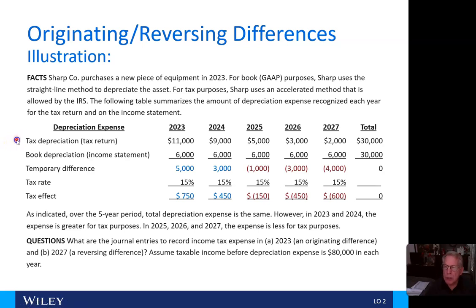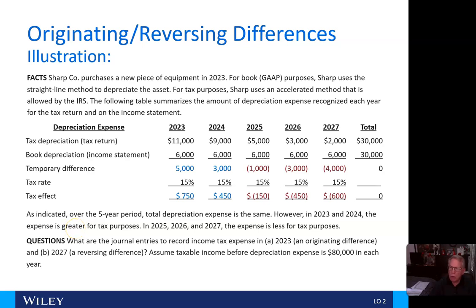Here we have our tax depreciation, here's our book depreciation, and here's our temporary difference, which offsets in total over the entire 5-year period. Okay? And then we calculate the tax effect based on a 15% tax rate. As indicated, over the 5-year period, total depreciation expense is the same. However, in 2023 and 2024, the expense is greater for tax purposes. But in 2025, 2026, and 2027, the expense is less for tax purposes.